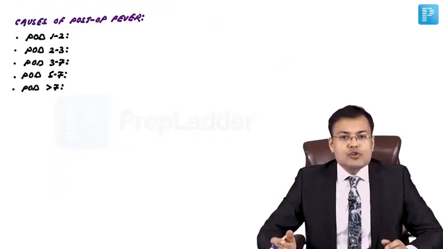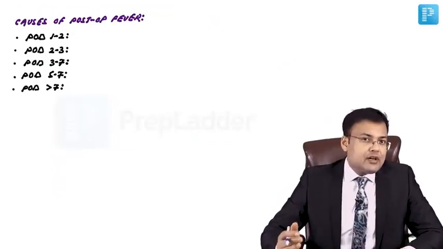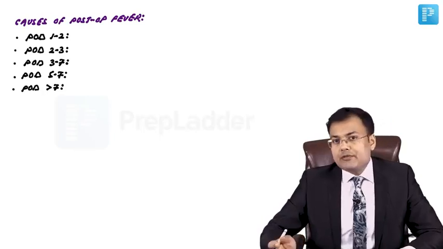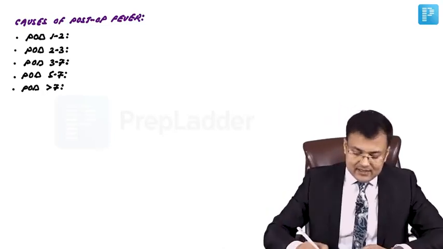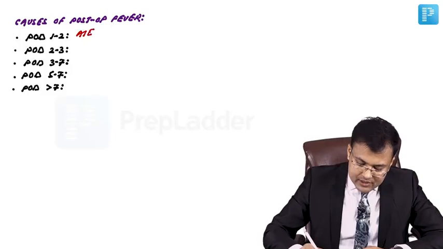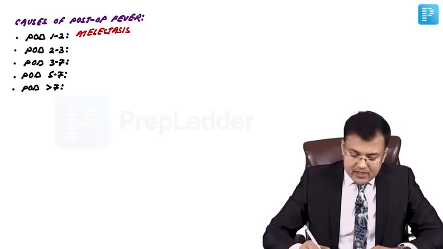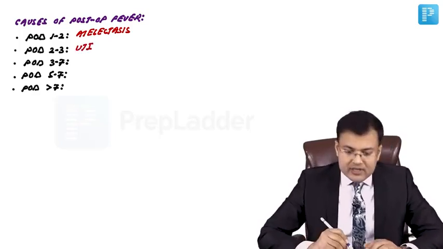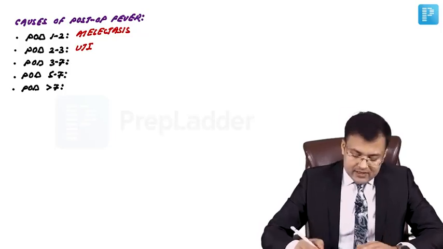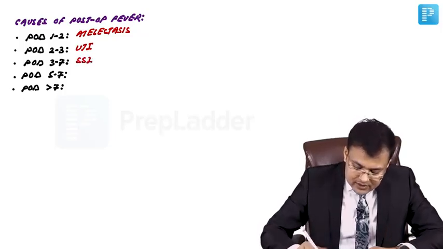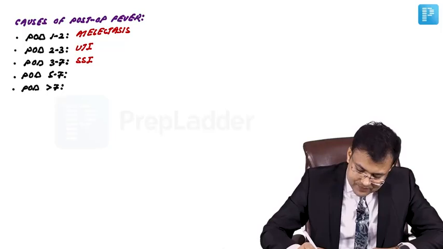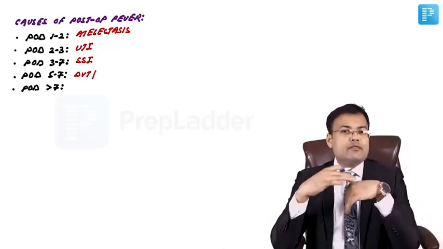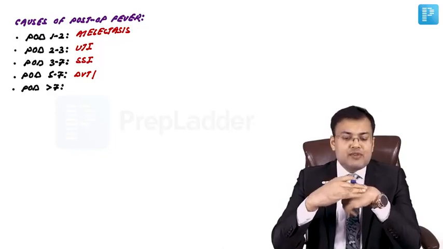What are the causes of post-operative fever? If fever occurs within 2 days, post-operative day 1 or 2, it's because of a non-infectious cause, and that's atelectasis. On the 2nd to 3rd day, fever is most commonly because of urinary tract infection. On the 3rd to 7th day, it's because of surgical site infection, also known as wound infection. On the 5th to 7th day, it's because of DVT, or whenever we insert a cannula, thrombophlebitis.